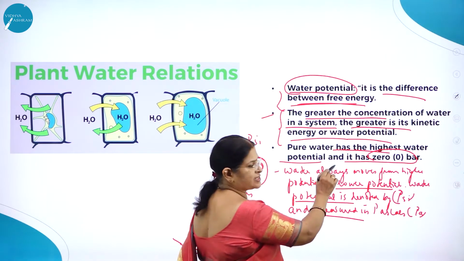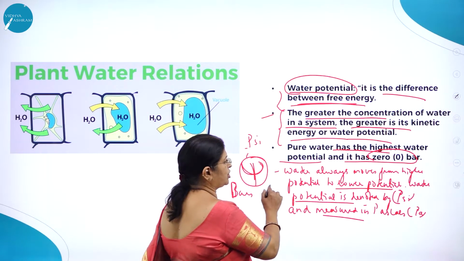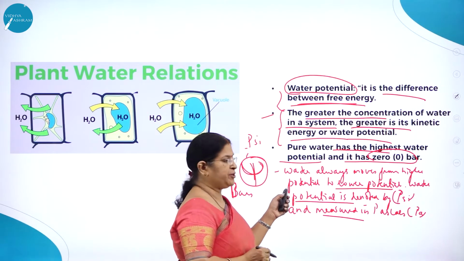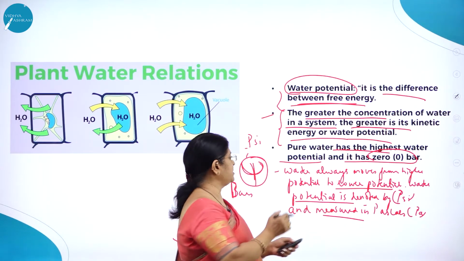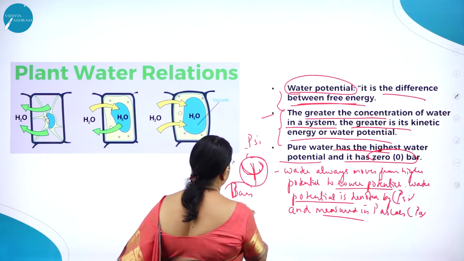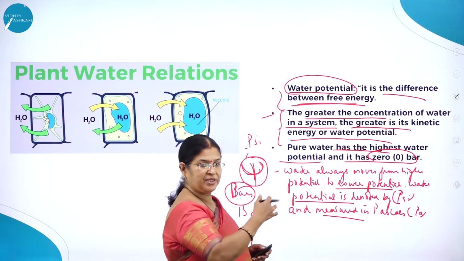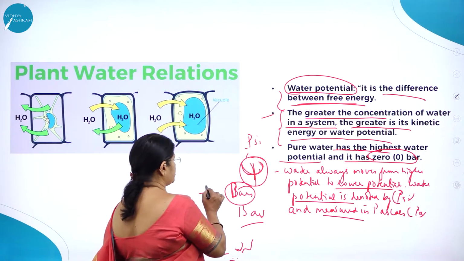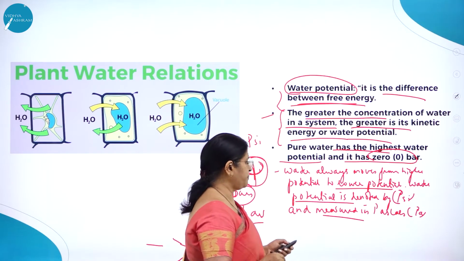So pure water has the highest water potential and it has 0 bars. Water always moves from higher potential to lower potential, and water potential is denoted by a symbol called psi and it is measured in terms of bar. It is also measured in minus values.